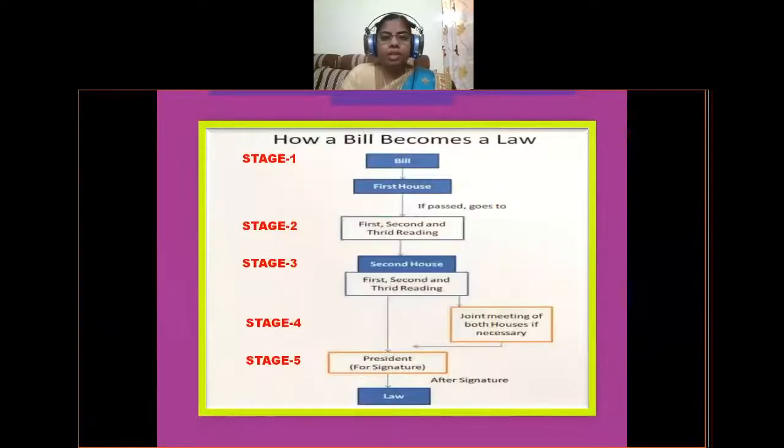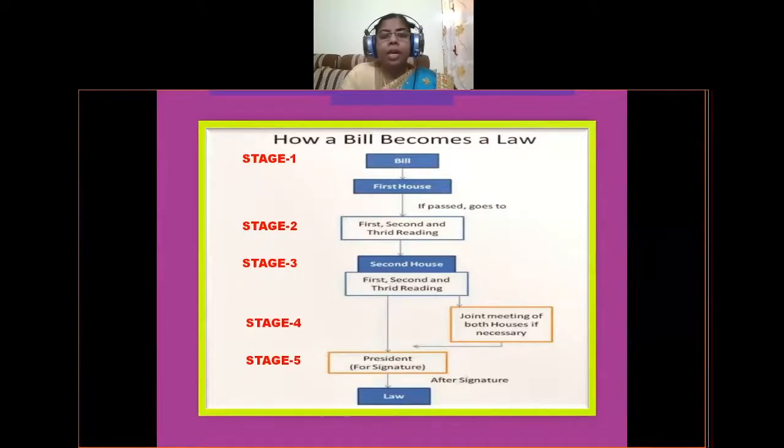Okay, so let us see a brief description of all the 5 stages, how a bill becomes a law. The first stage is introduction of the bill. The bill will be introduced in any house. An ordinary bill can be introduced in any house of the parliament, either in Lok Sabha or in Rajya Sabha. So the bill will be introduced in the first house and it can be called stage 1. What happens in stage 2 means first reading, second reading, third reading will be completed.